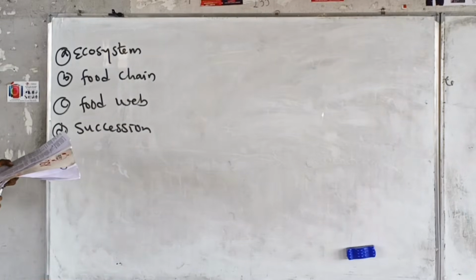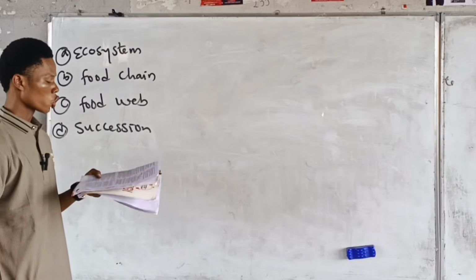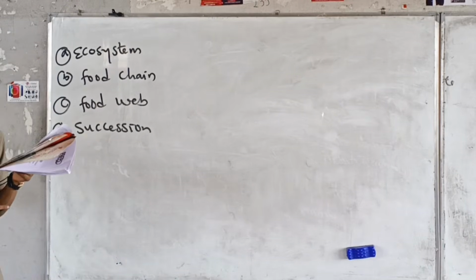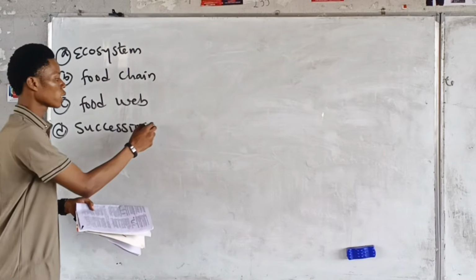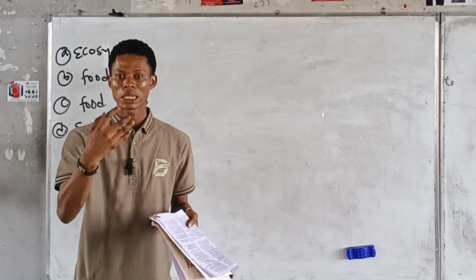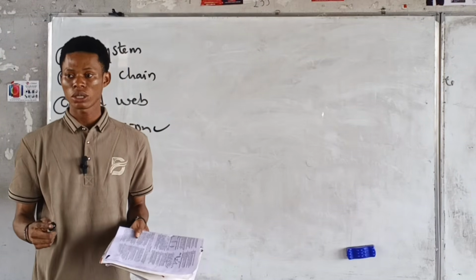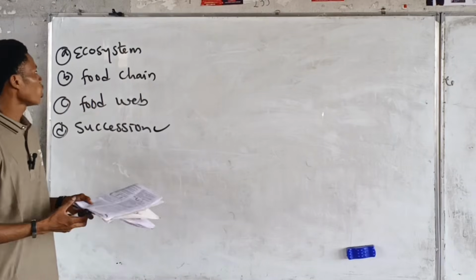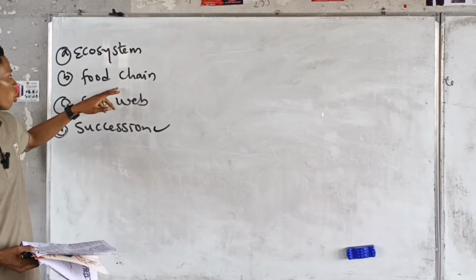So what is the answer to that question? Succession, right? Succession is the gradual replacement of communities until a climax stage is reached. Ecosystem is just the interaction between living and non-living components of an environment.